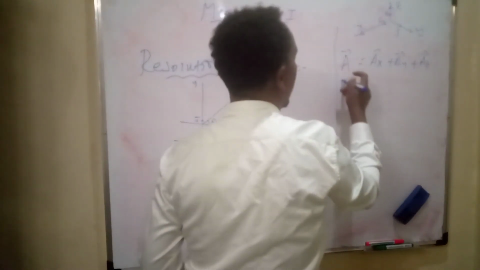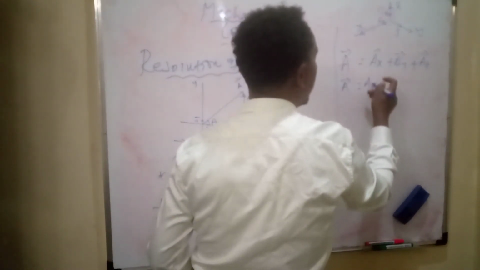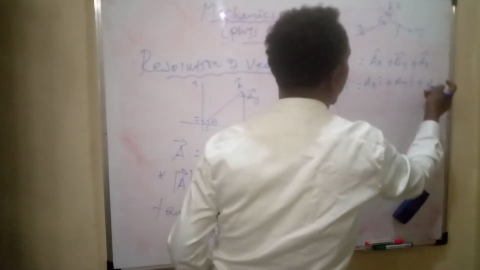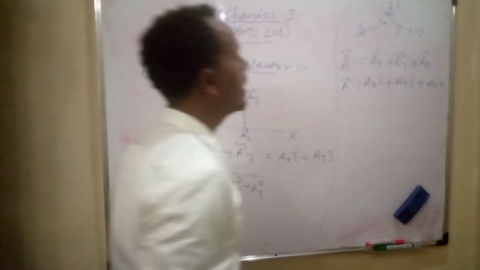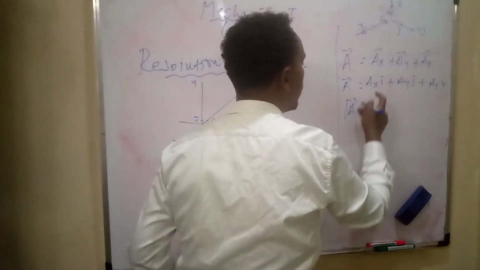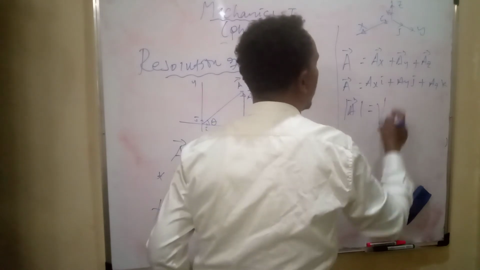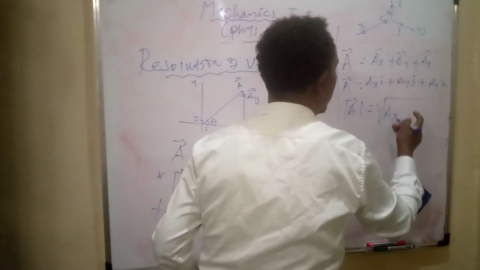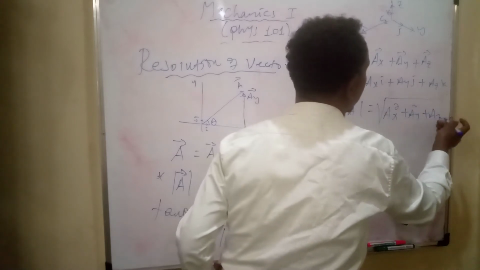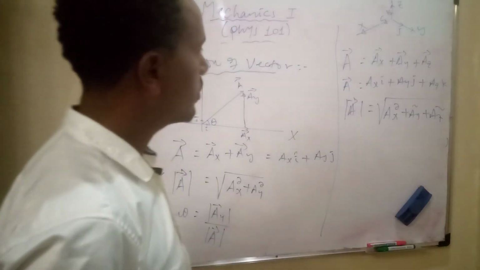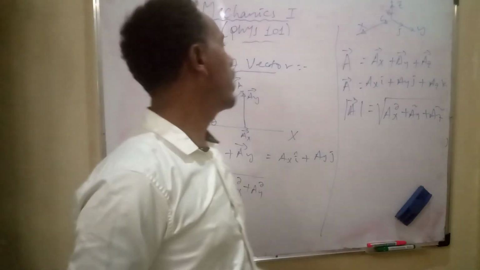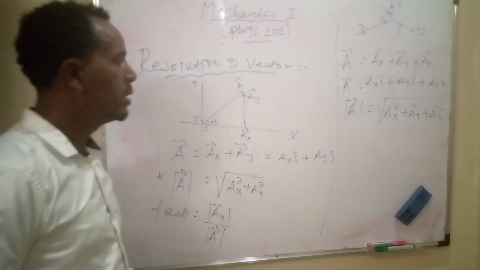So vector A is equal to ax in the i direction plus ay in the j direction plus az in the k direction. The magnitude of vector A is equal to the square root of ax squared plus ay squared plus az squared. This is for 3-dimensional vectors, and the earlier one is for 2-dimensional vectors.